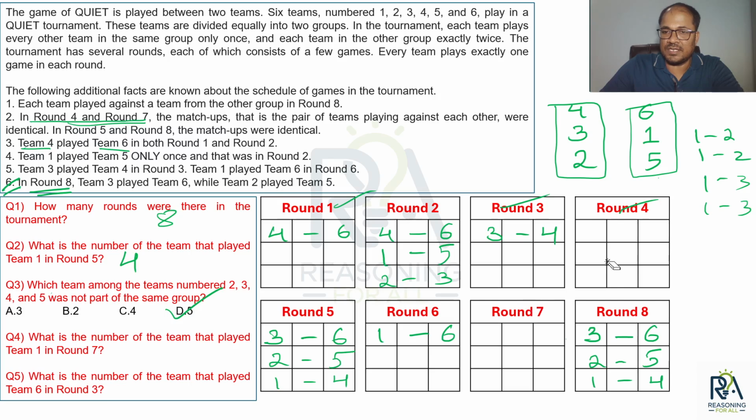fixture is not yet written, right? So we do not know team 1 fixture in these 4 rounds, and these are the 4 matches that we have to fit in. Now if you observe, in round 3 we cannot fit in 1 versus 3 because team 3 is already playing a match over here, and we had a condition that one team plays only 1 match in a round, right? Chalo, that means the only option is 1 versus 2. Are you getting your point?